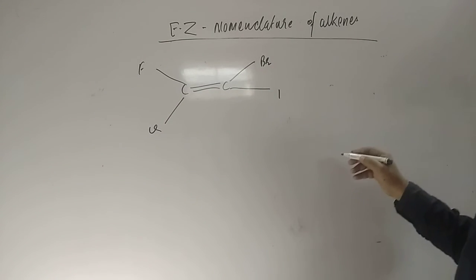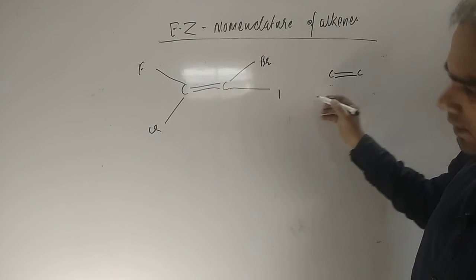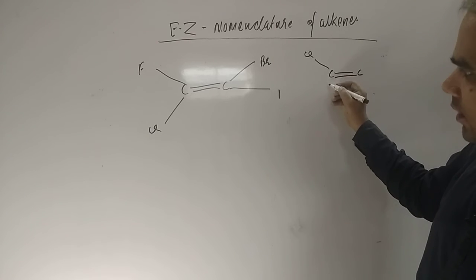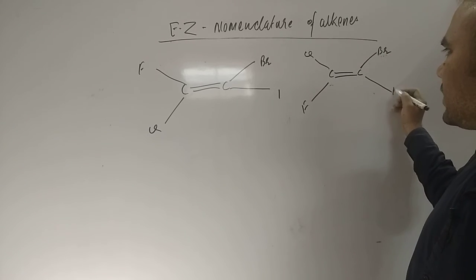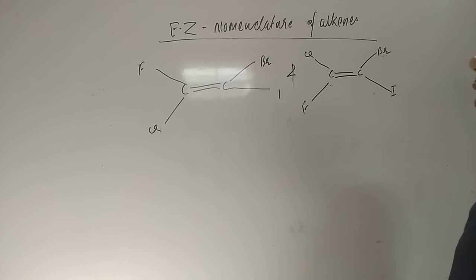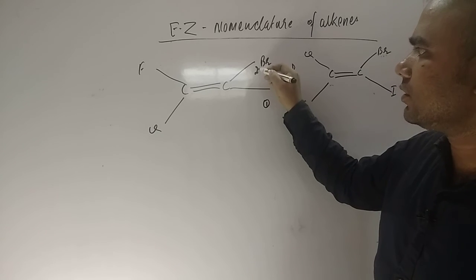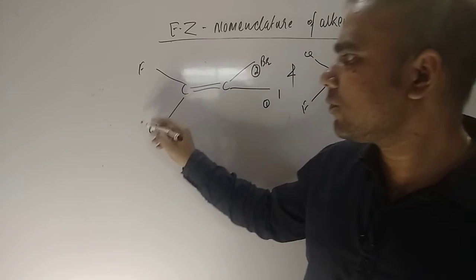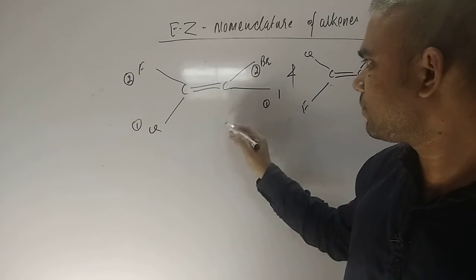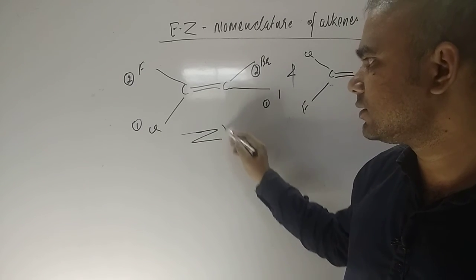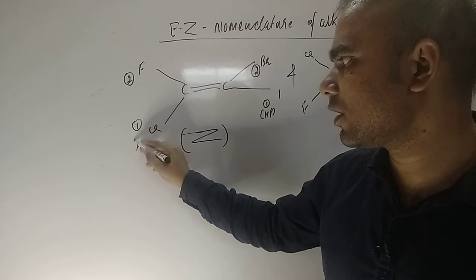In the second compound, here is chlorine, here is fluorine, here is bromine, and downside iodine. So dear students, in these 2 molecules, iodine is the most prioritized, then bromine, then chlorine, which has higher atomic mass than fluorine. So both priority groups are on the downside, so this will be Z, okay.